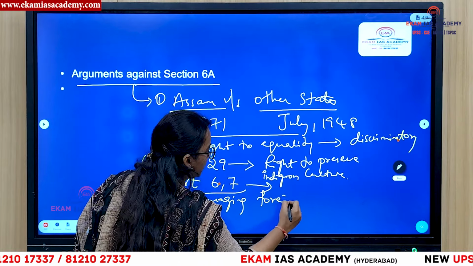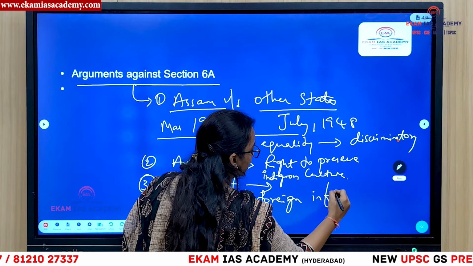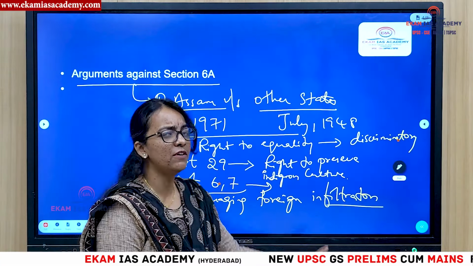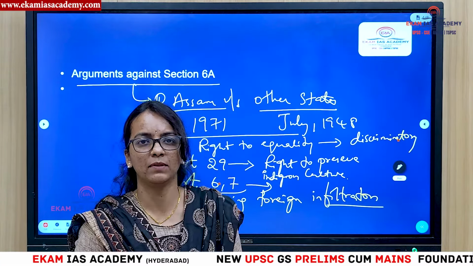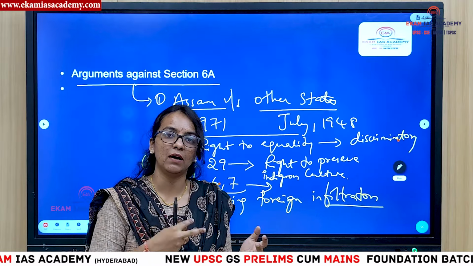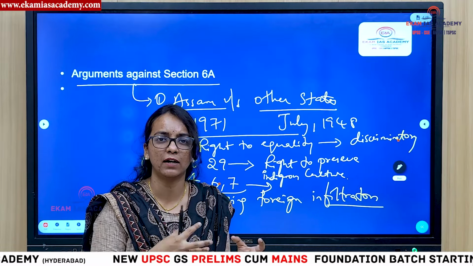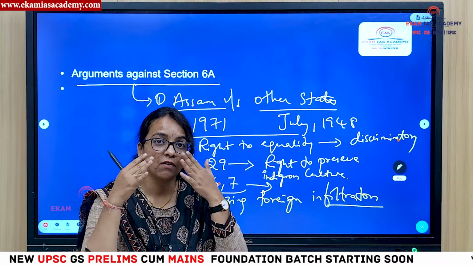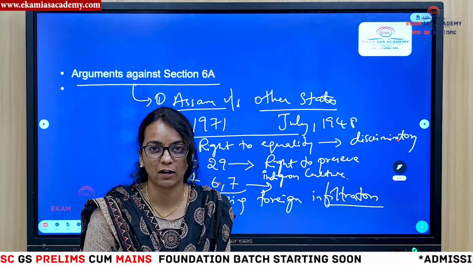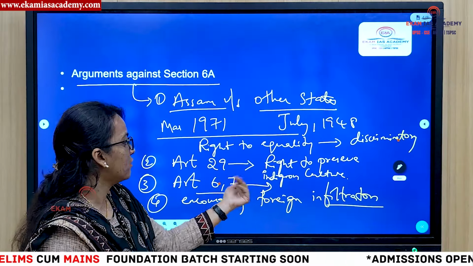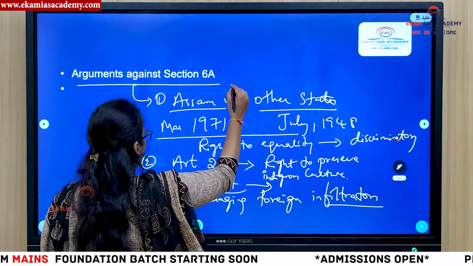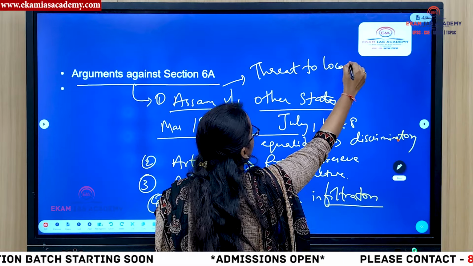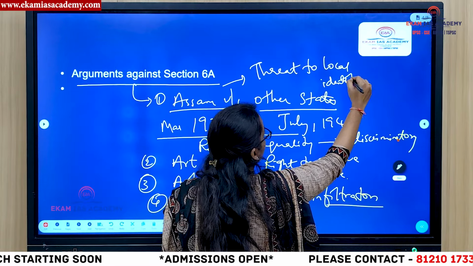And encouraging foreign infiltrators, which means foreign immigrants, foreign infiltrators, because infiltration is a very big danger for the north. They might fear that by people migrating, they will come along with problems like drugs and illegal human trafficking, because Assam has very porous borders with Bangladesh. So they have that fear. Encouraging foreign infiltration and threat to local identity and culture.